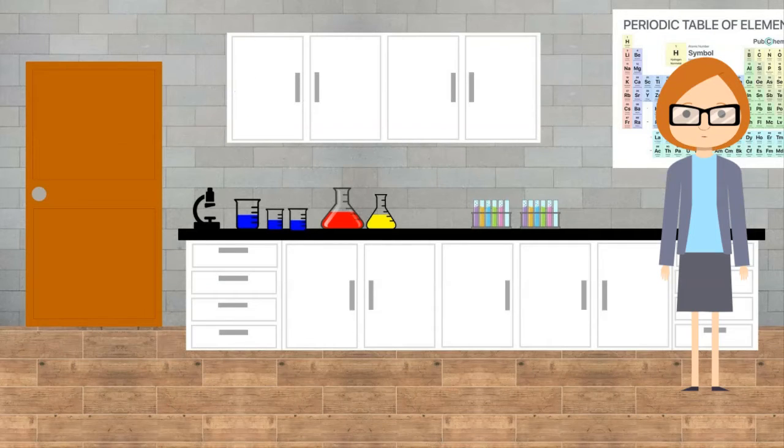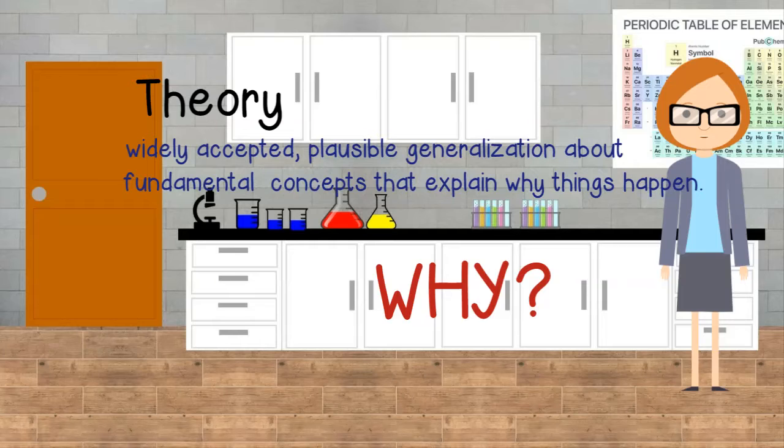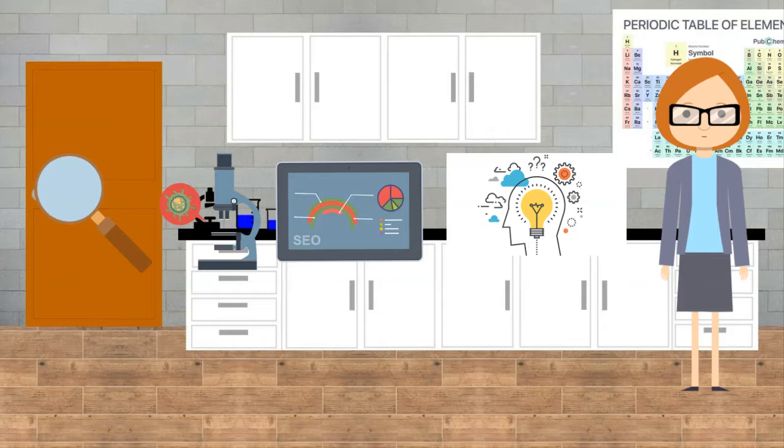A scientific theory is a widely accepted, plausible generalization about fundamental concepts that explain why things happen. Many people use theory in a much more general manner, but when it comes to science, theories have been developed after years of research, observation, questioning, and experimentation.